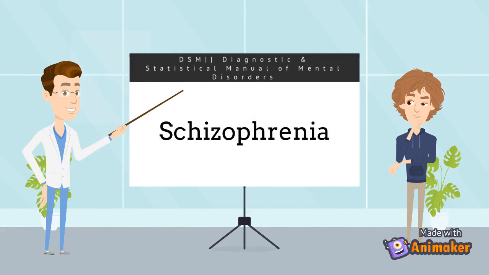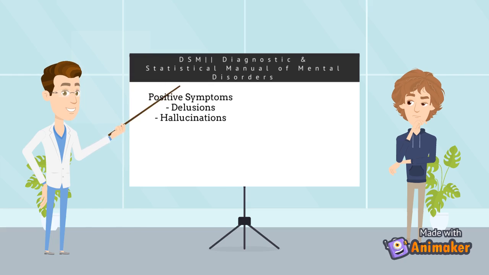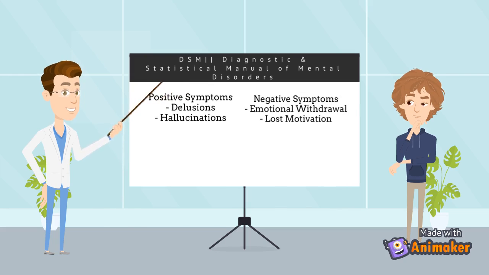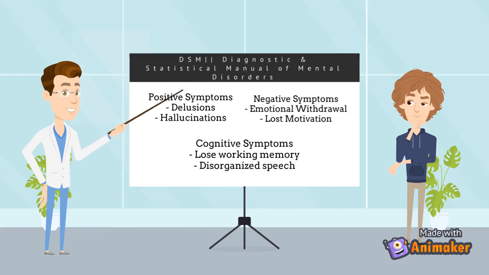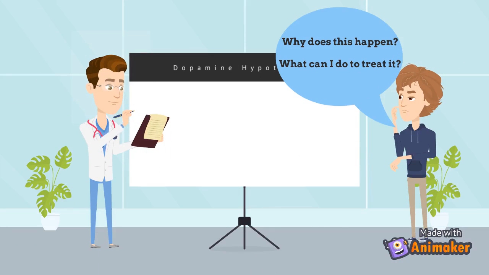Schizophrenia is a debilitating psychiatric disorder that affects 1% of the worldwide population. There are positive symptoms of schizophrenia, caused by the overactivity of dopamine receptors, and negative and cognitive symptoms, caused by the underactivity of the receptors. Bob still doesn't understand how his symptoms occur and asks this question to the doctor.